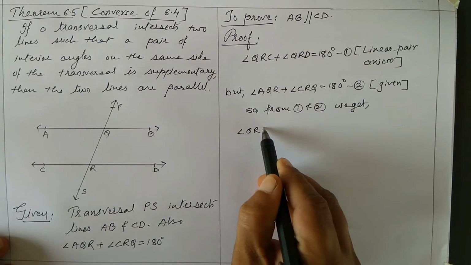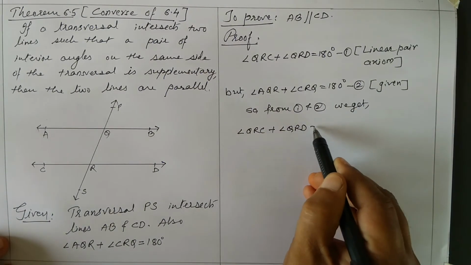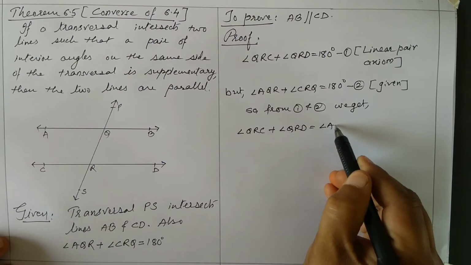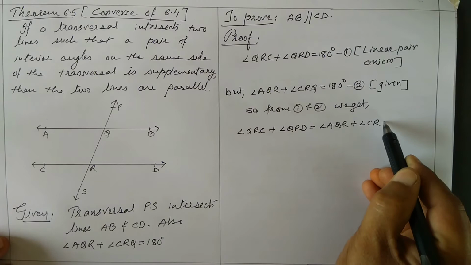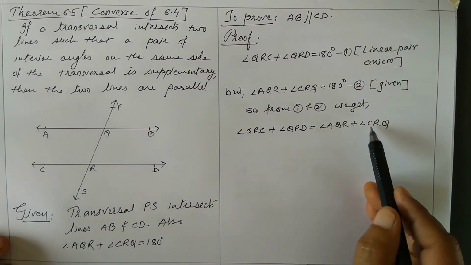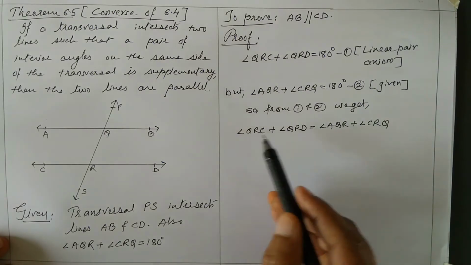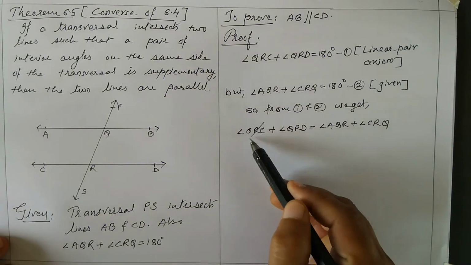Angle QRC plus angle QRD is equal to angle AQR plus angle CRQ. See, QRC and CRQ are one and the same, so they are on both sides, left side and right side, so it cancels out.